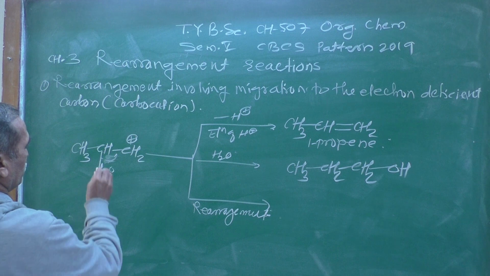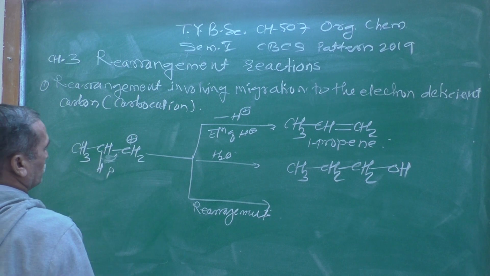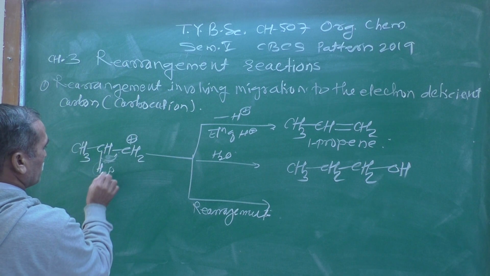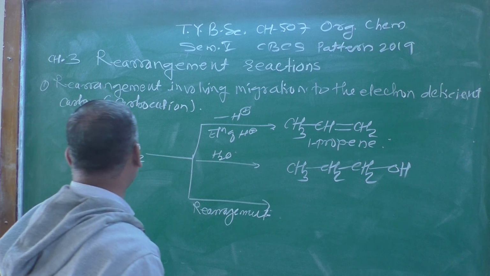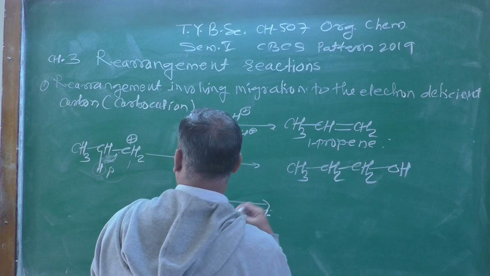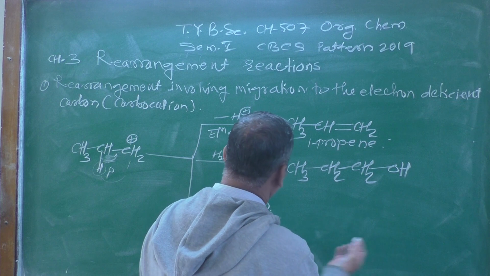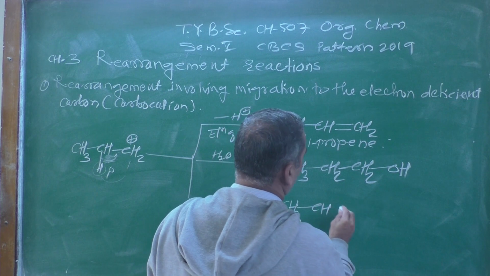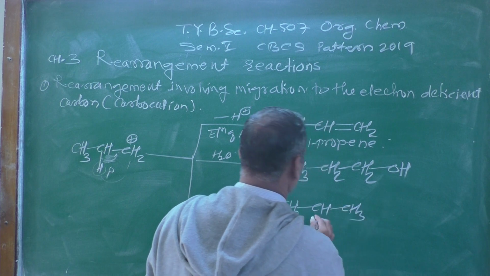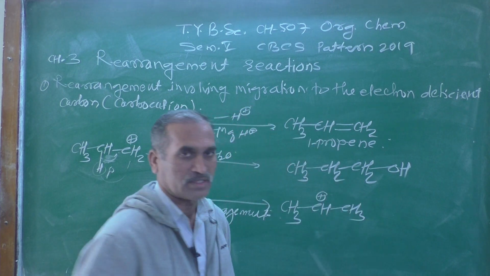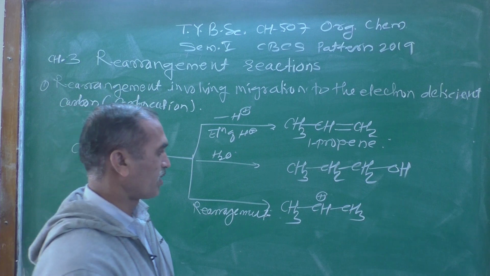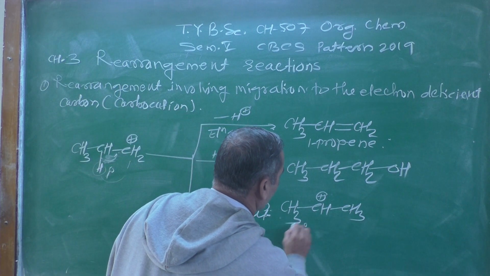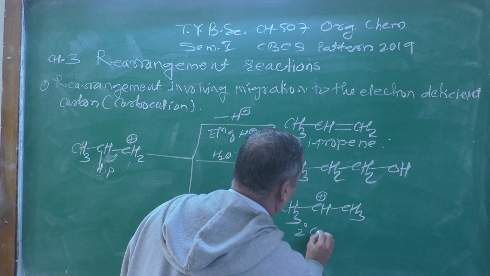When this proton shifts from this side to this side, taking its bonding pair along with it, you will get CH3, then CH, then CH3. Now the positive charge comes on the middle carbon atom. It is known as a secondary carbocation.